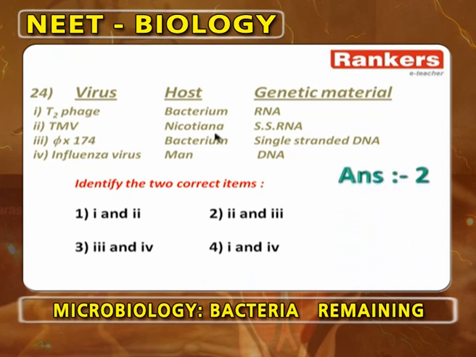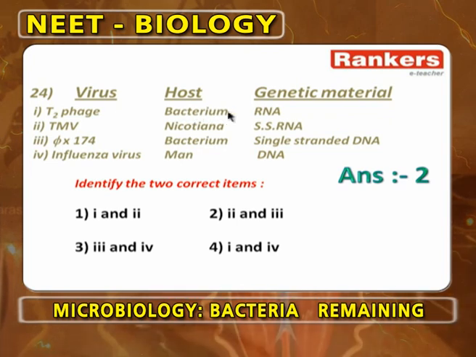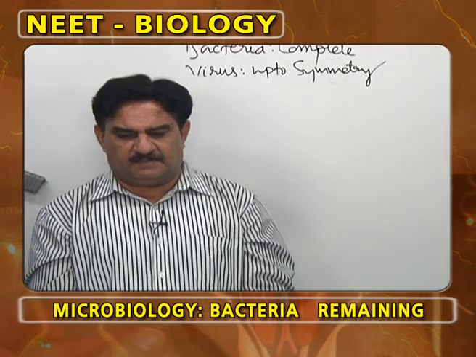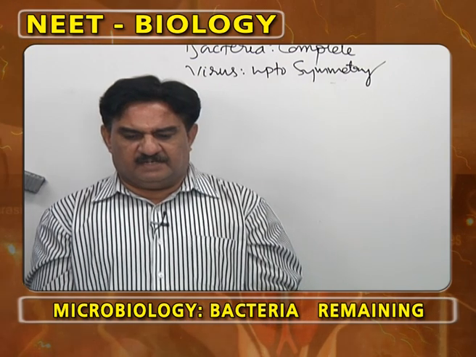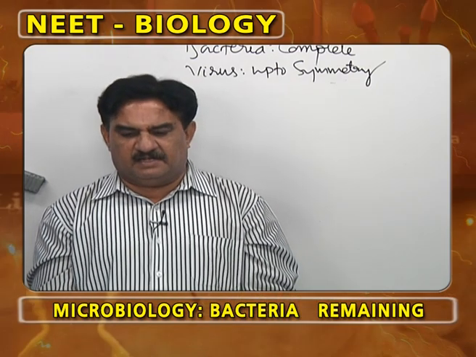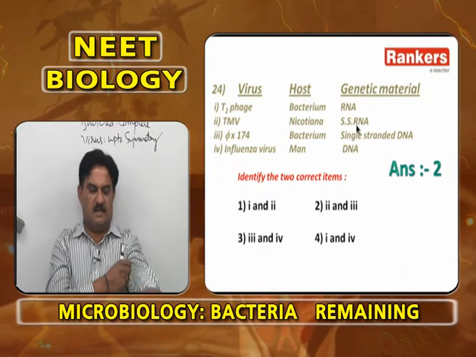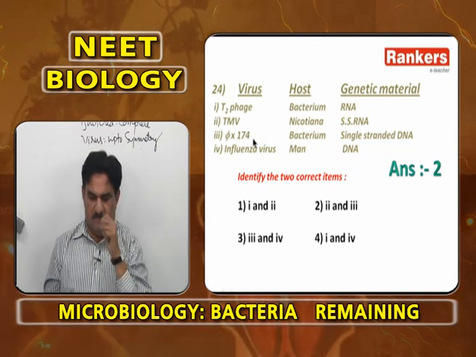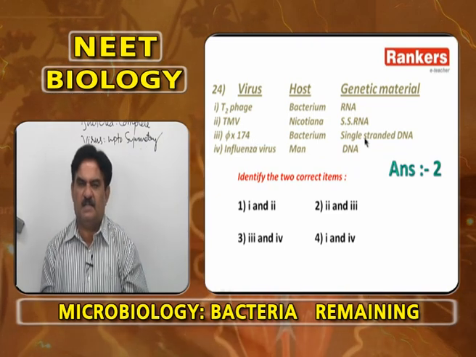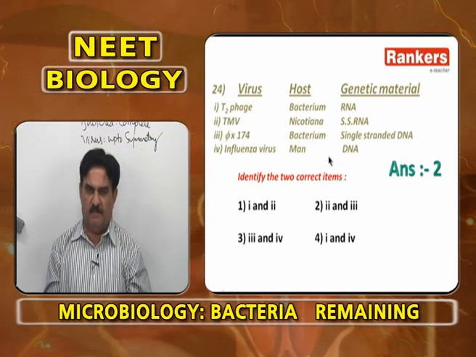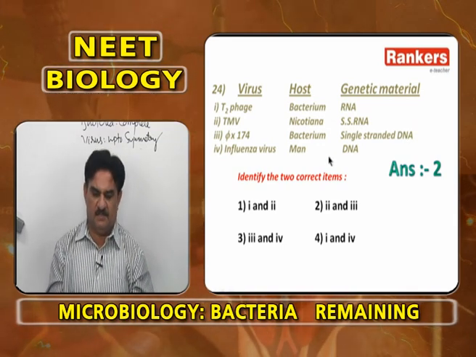Next, virus host genetic material. T2 bacteriophages, bacterium, RNA is wrong. DNA must be present. So, bacteriophages attacking bacterium is correct, but genetic material RNA is wrong. Tobacco mosaic virus, Nicotiana tabacum, single stranded RNA is correct. Phi X 174 bacteriophages, bacterium, single stranded DNA is correct. Single stranded DNA is found in phi X 174 bacteriophages and M13 bacteriophages.